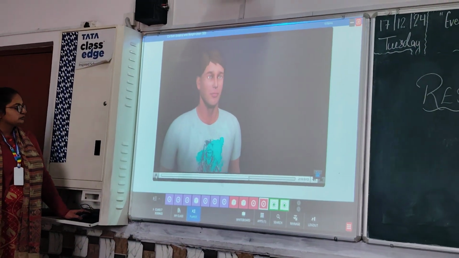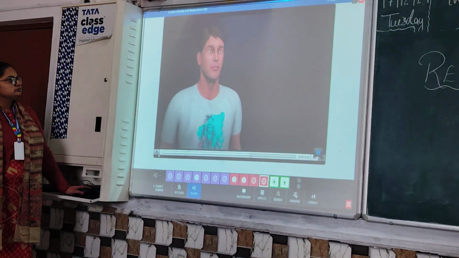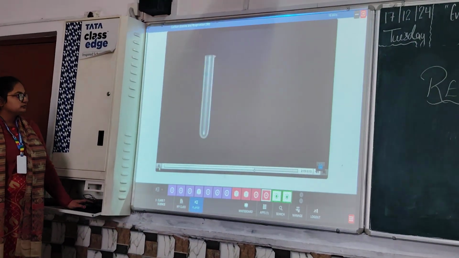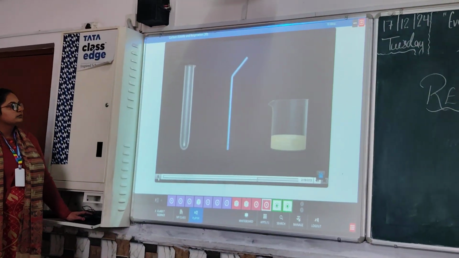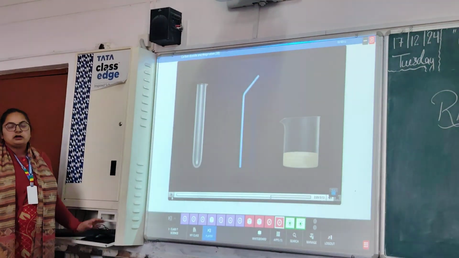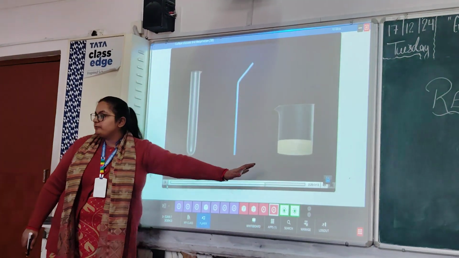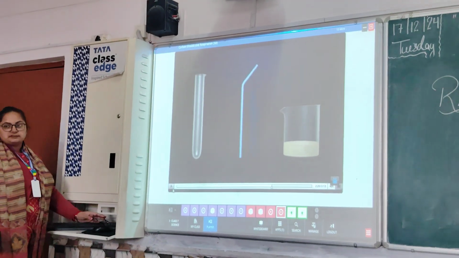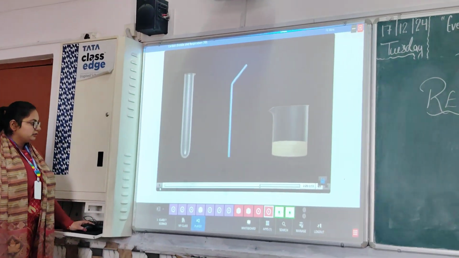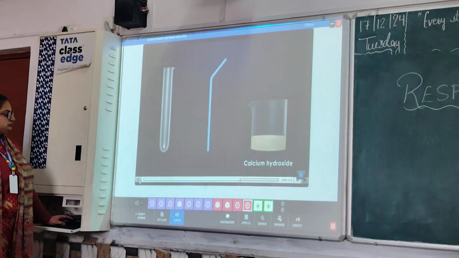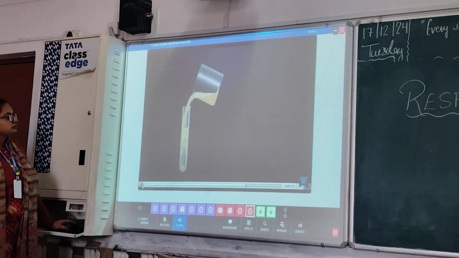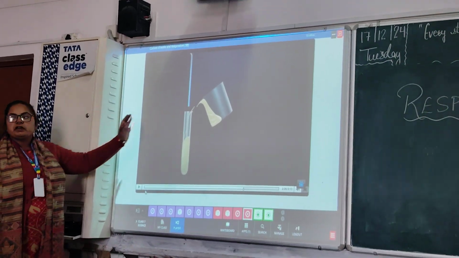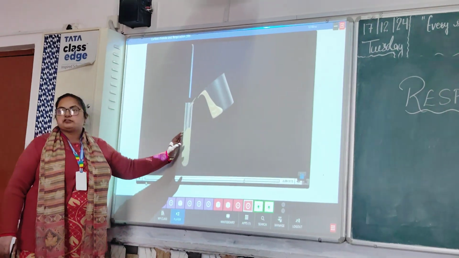Now let's see how carbon dioxide is released from humans. For this, we need a test tube, a straw, and lime water. Now we perform an activity. Lime water is just calcium hydroxide solution. Fill a test tube with the lime water. So what we have done, you have taken a test tube and we have to fill this test tube with